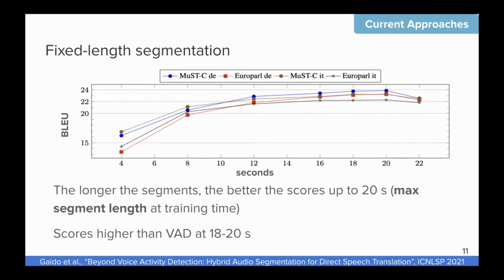Then we have the fixed length segmentation, and we can see that for our models, the longer the segments are, the better the scores. The scores increase with the segment length up to 20 seconds, which was the maximum segment length at training time. And then scores start going down at 22 seconds and so on.